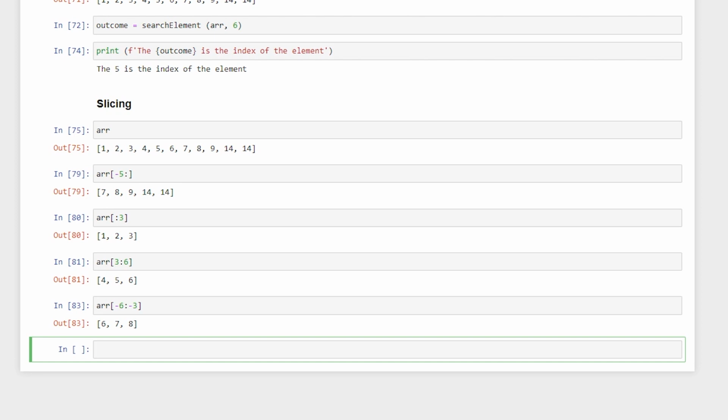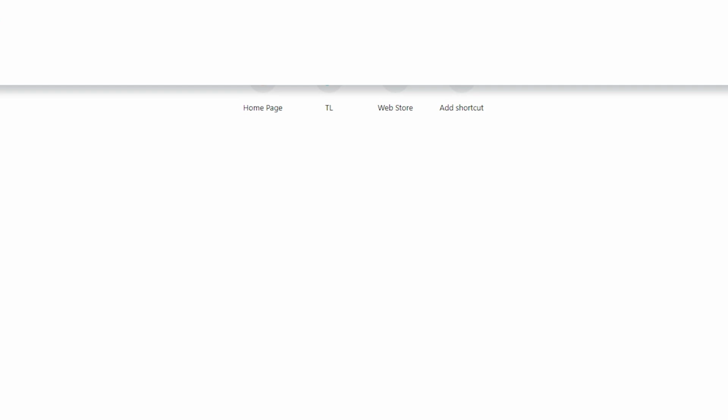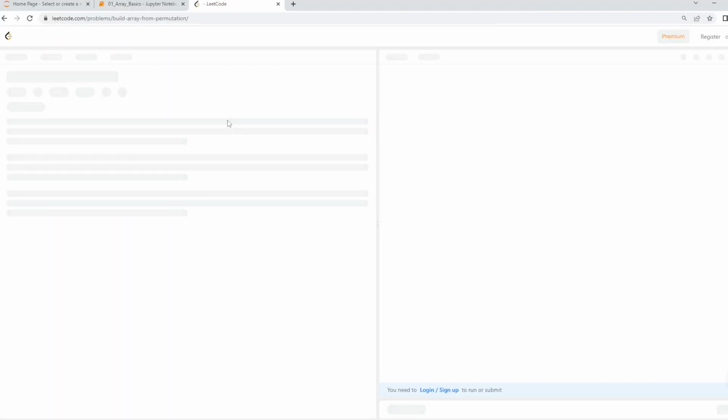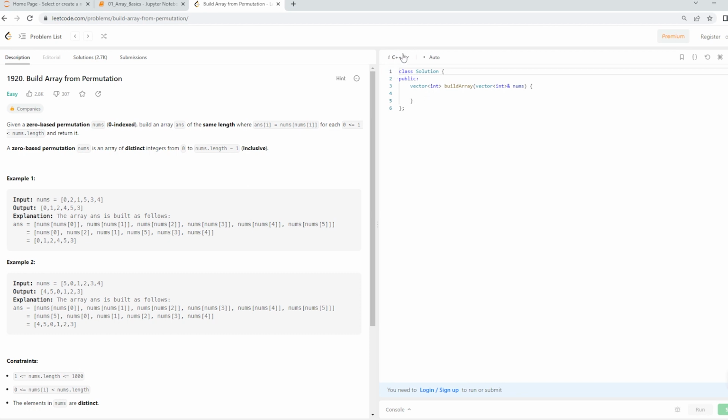Starting with our first Leetcode problem, which is Build Array from Permutation. This is a very commonly used Leetcode problem. It is an easy question. I have to select Python 3 over here, and this is the way it works. You first have to make an account. If you do not have an account, please make one.